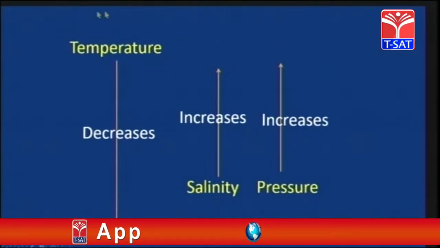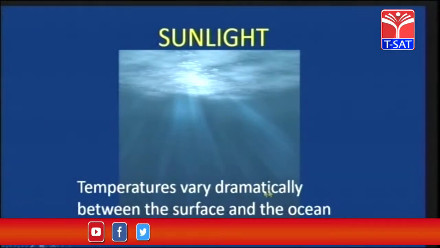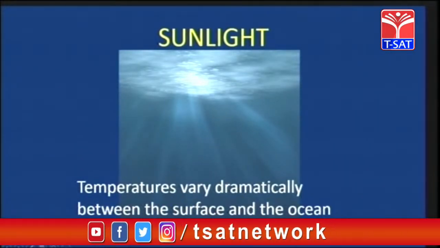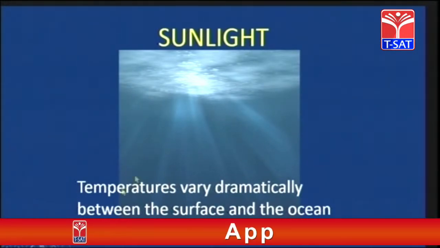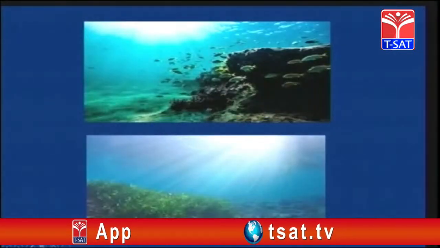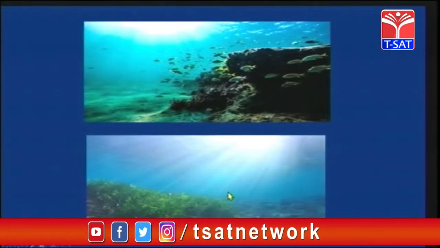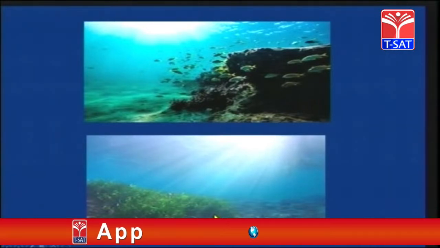So temperature is very prominent. Temperature depends on the penetration of sunlight. Temperatures vary dramatically between the surface and the ocean floor. On the surface of the ocean, the penetration of sunlight is very good, children. You can see here, when we go deep down, it will be very dark. Now you can see clearly here, children, the penetration of sunlight, right? So when the penetration of sunlight is present, the temperature is optimum. When there is no sunlight, the temperature decreases, the pressure increases, and salinity also increases.